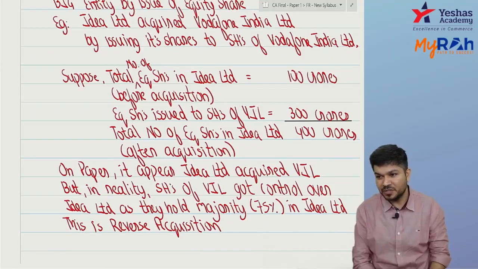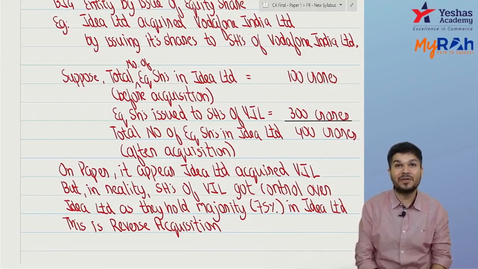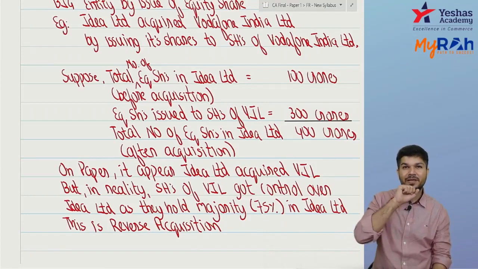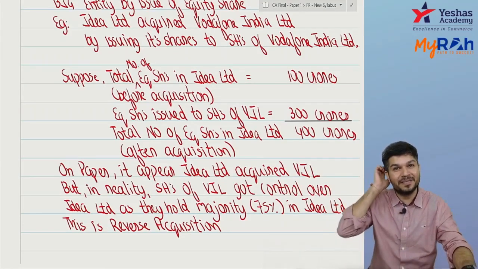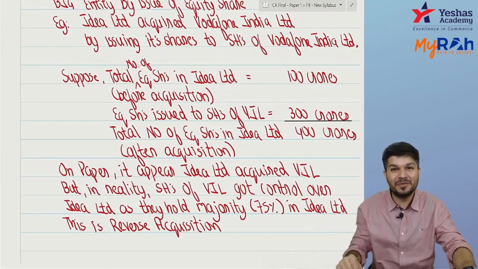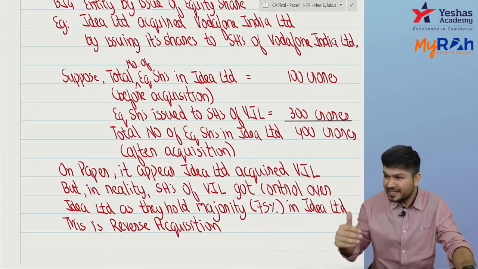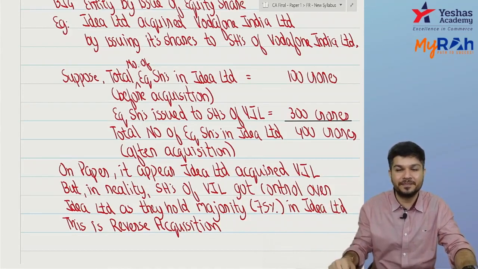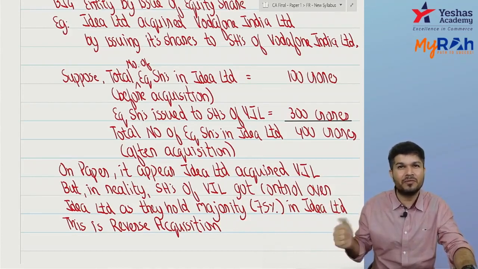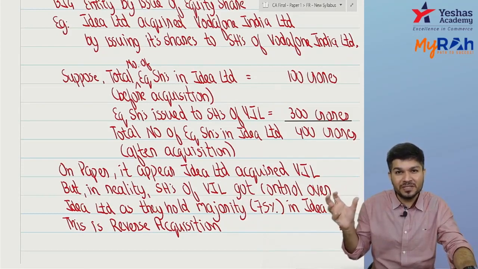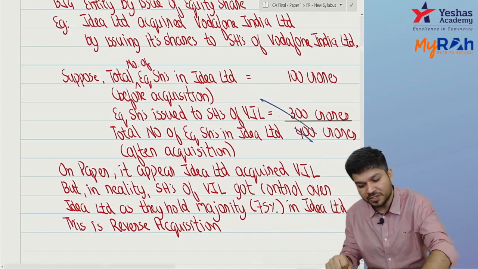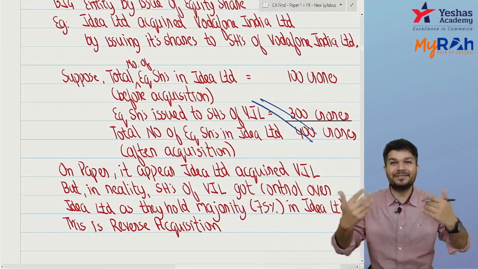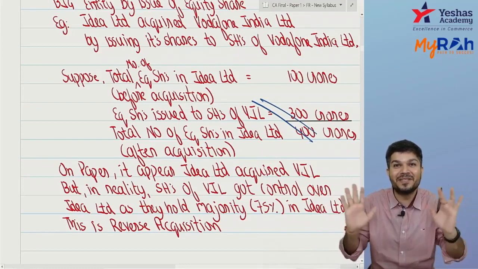Now, Naveen has a question, sir, any particular reason why this kind of transaction happened? Dear, for this one, what happened is, Vodafone India was an unlisted company. To get itself listed, there are a lot of formalities. But if Idea takes over Vodafone, Vodafone shareholders got the shares of Idea. And indirectly, उनके पास listed company के shares आ गए.